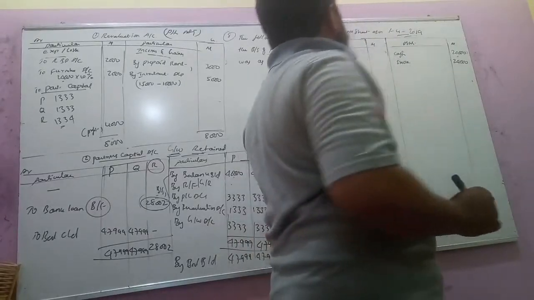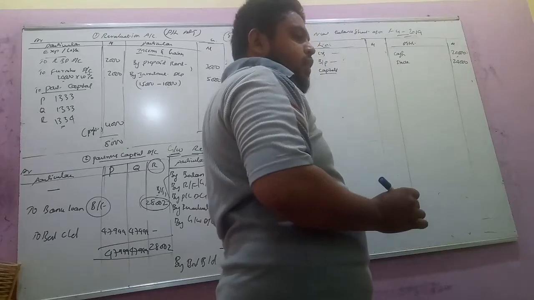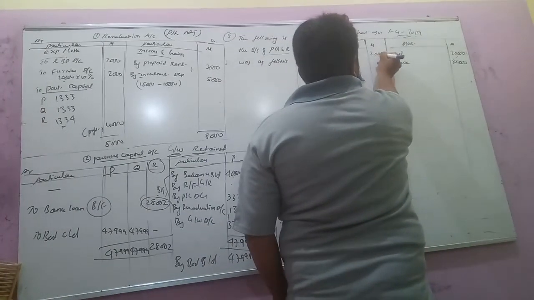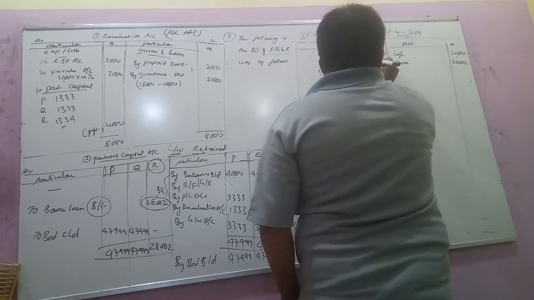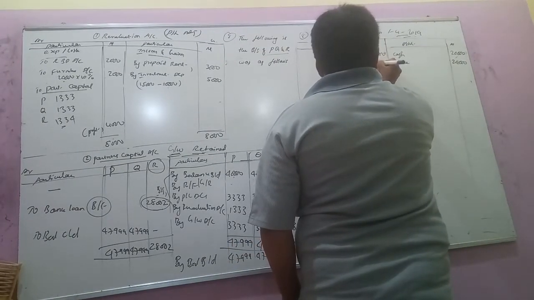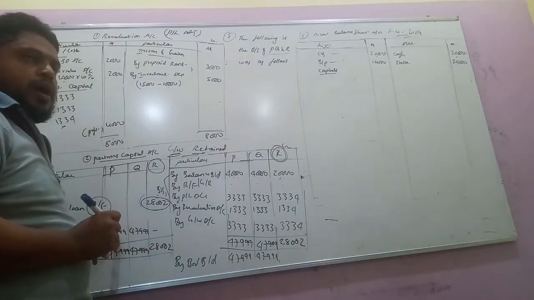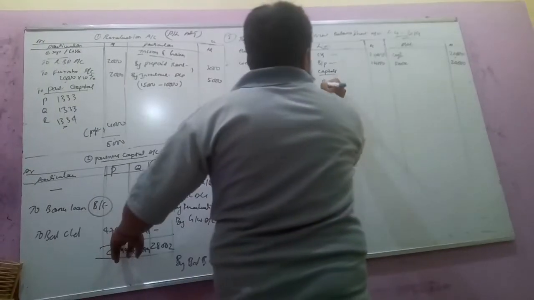So the old balance sheet, liability side. Creditors, there is no adjustment here, same amount, 20,000. Bills payable also same amount, 14,000. Now capitals. Capitals means continuing partners. Who are the continuing partners here?